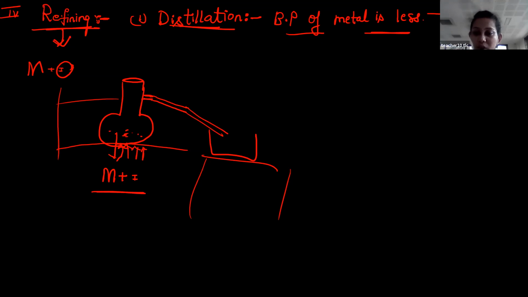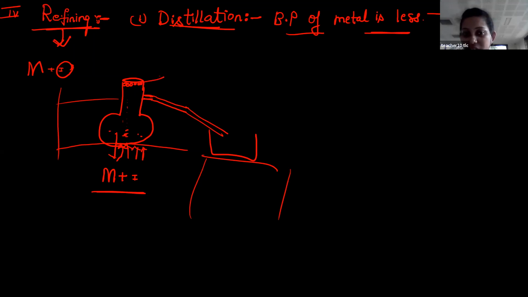Boiling point is less means, students, you heat this one from here. So which one will melt first? Here. Metal will melt first, correct? Metal will melt first, sorry, not melting, boiling. Metal will boil first. Is this clear? Because its boiling point is less. So now students, this metal will melt from solid. Melting process is nothing but conversion from solid to liquid. Yes, that will evaporate and it will be collected here.